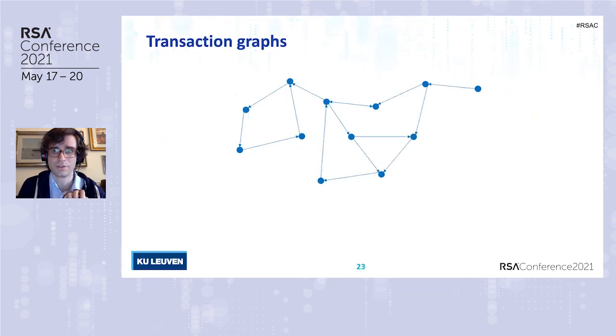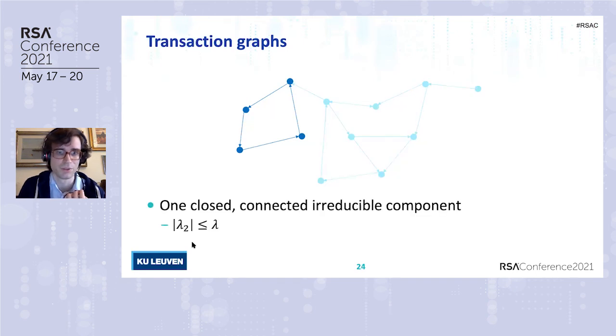Or we have just a single closed irreducible component, for which we can only say that lambda 2 is less than the damping factor. But this is fine because the only way an attacker could exploit this is by collecting many samples from this distribution. And this is not the case in our application because the banks will only perform this computation once.